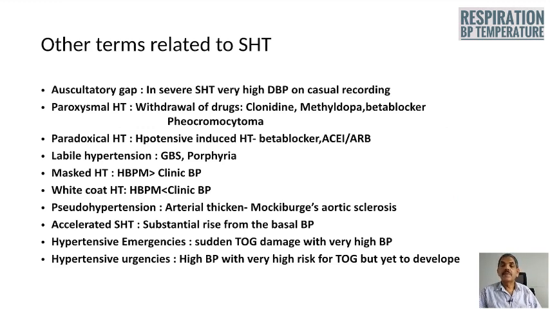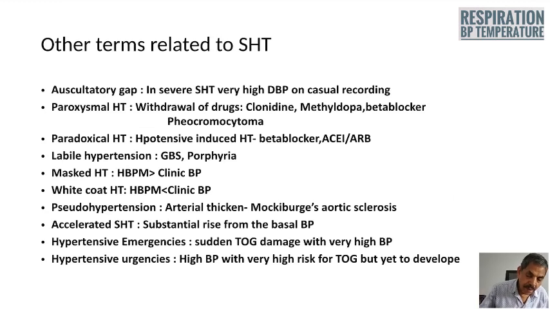Accelerated hypertension means when there is a substantial rise of blood pressure from the basal value, it is known as accelerated hypertension. Hypertensive emergency means a sudden increase in blood pressure with a target organ damage, and that is the hypertensive emergency.